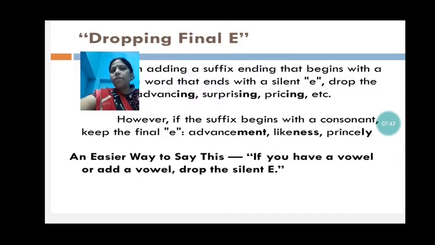Like advancement, E we have not removed. In the first case we had removed. In likeness also we have kept E at last. Why? Because in the suffix ness, N is a consonant. In princely also L is a consonant, so we will not remove E from prince. An easier way to say this: if you are adding a vowel suffix, drop the silent E.